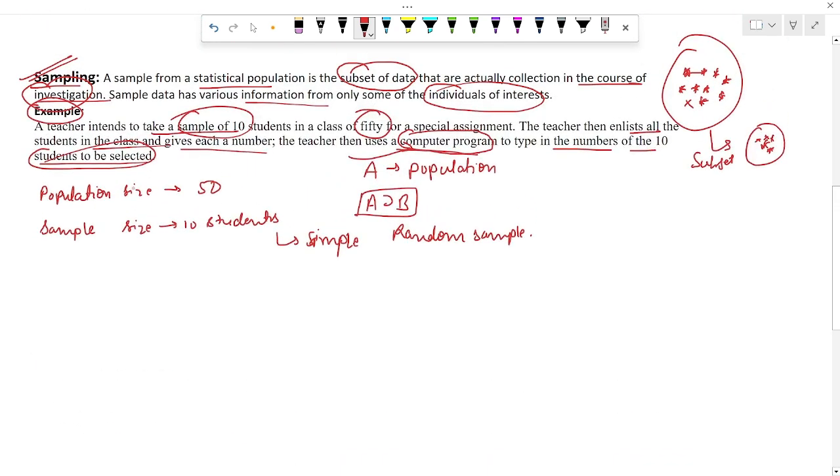So let's discuss some advantages of sampling. Sampling is a process used in statistics to select a subset of individuals. We have seen that sampling is used to select a subset of individuals.